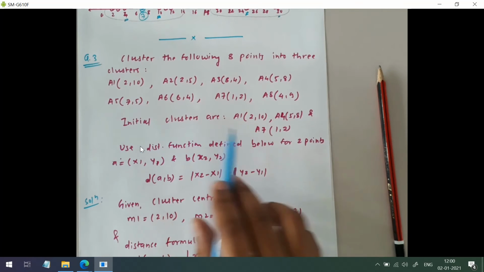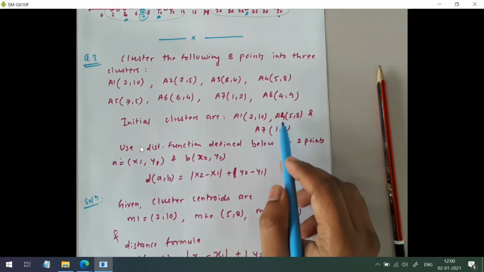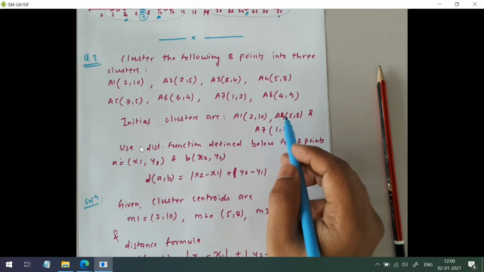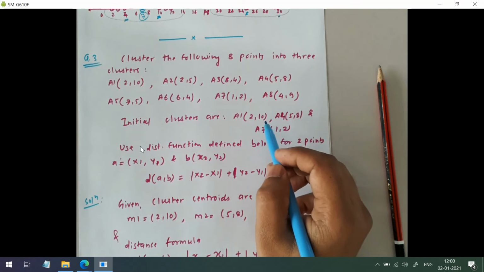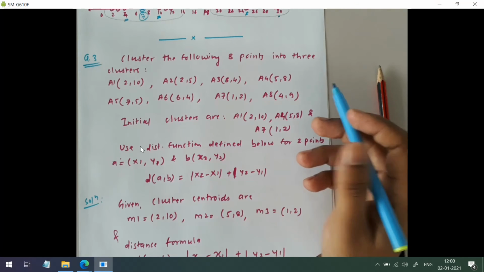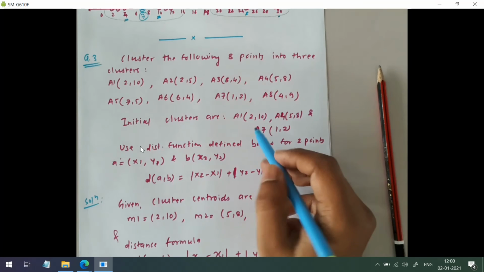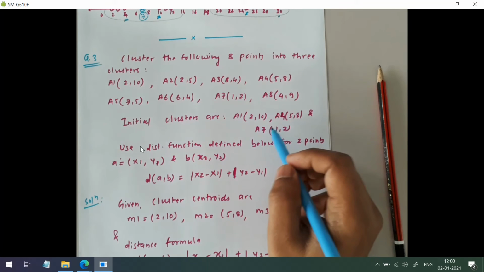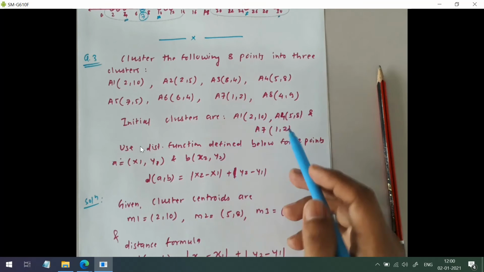The initial clusters are A1, A4, A7. Now they are using the data points as the cluster. So we can initialize the cluster with non-data points also. We can assign any data points to the cluster, but it is better to use the given data points as the cluster. Okay, so they are using A1, A4, A7 as the cluster.